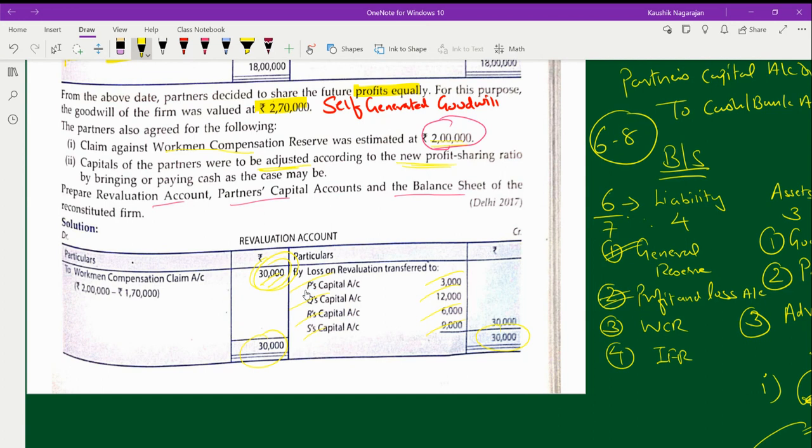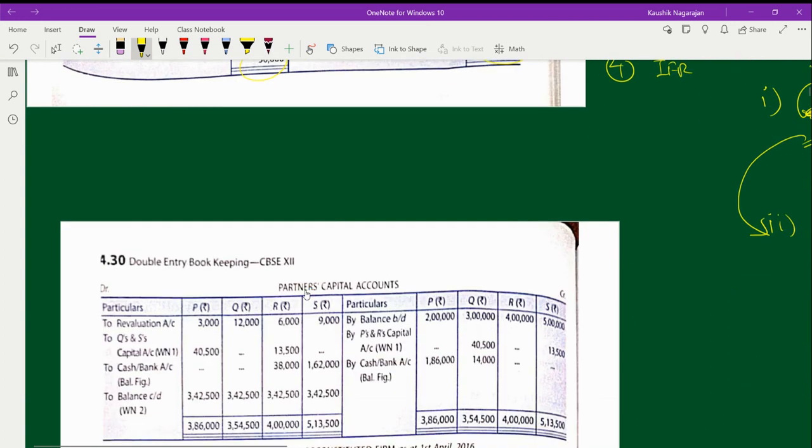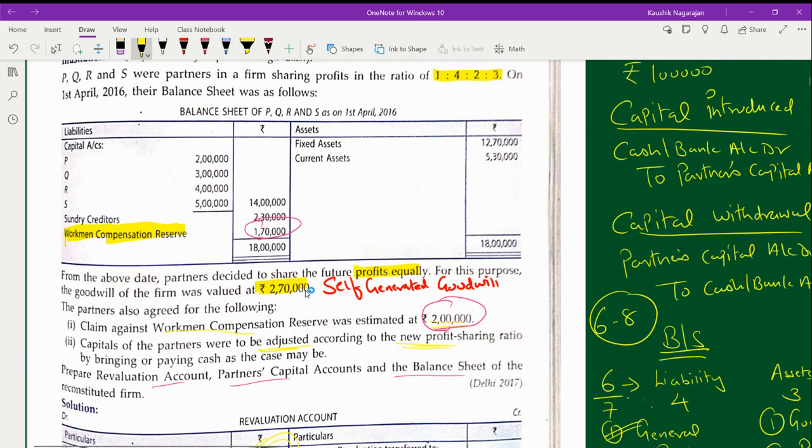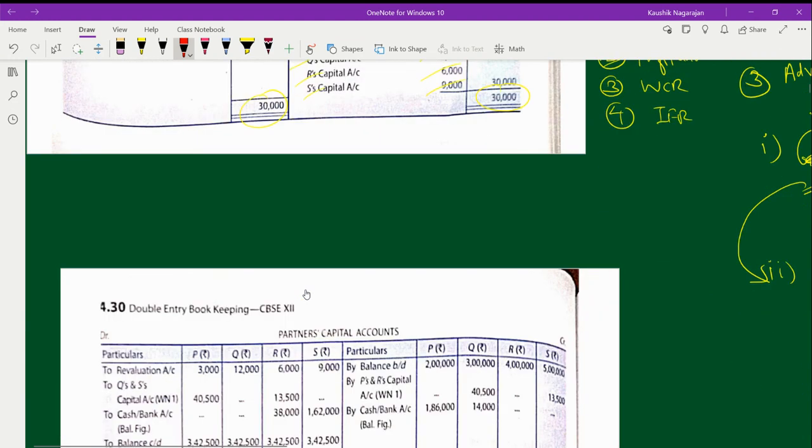Okay. Now, here we have to prepare the partner's capital account. I have already given you a checklist of what you have to take care of while preparing the partners' capital account. First and foremost, go and get the available amount of capital given in your balance sheet. So here you have the values 2 lakh, 3 lakh, 4 lakh, 5 lakh. This is the capital which you are going to bring down into the partner's capital account.